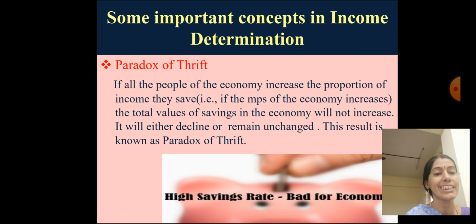The next concept is the paradox of thrift. A very interesting concept. Usually we say that when you increase the savings in the bank, as in the last syllabus, there was mobilization of savings, conversion of savings into investment, and capital formation by the commercial bank. We people earn money and there is an excess of income. What do you mean by savings? You know that it is the part of income which is not spent on consumption, isn't it? Suppose my income is 20,000, out of which I am spending only 12,000 and the remaining 8,000 I am depositing in the bank.